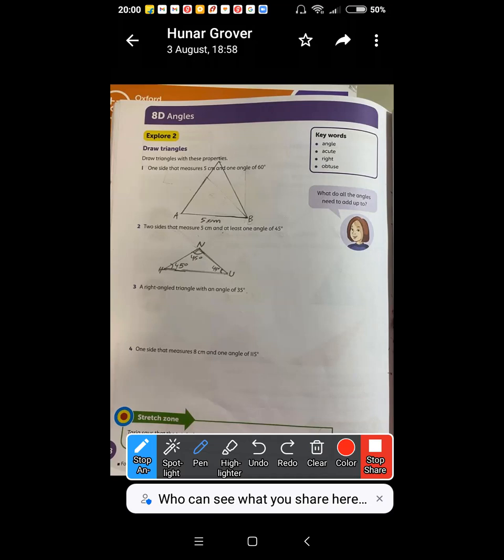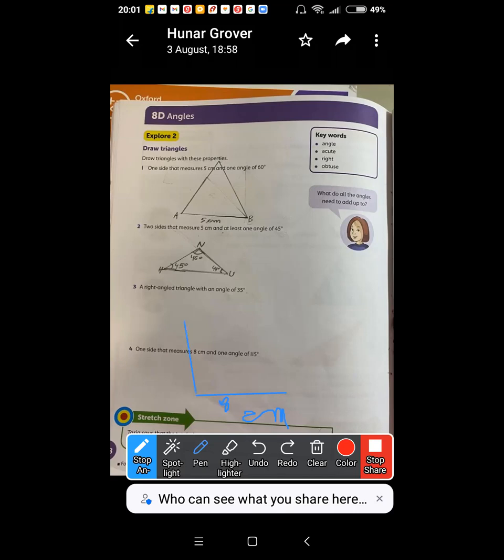Hunar, one side that measures 8 centimeters. How will you do this? So this is 8 centimeter. Now, this is an angle of 105 degrees.